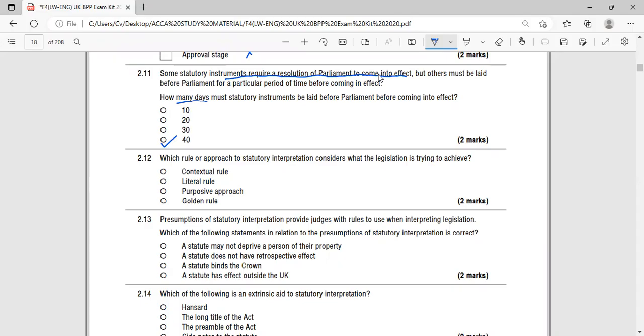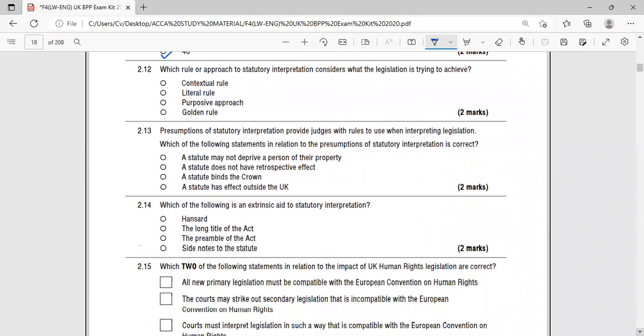Next one is: which rule or approach to statutory interpretation considers what the legislation is trying to achieve? The purposive approach.